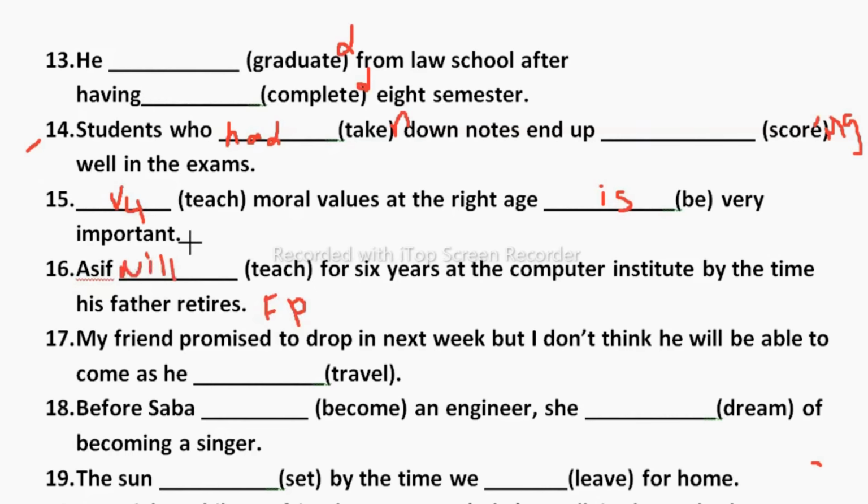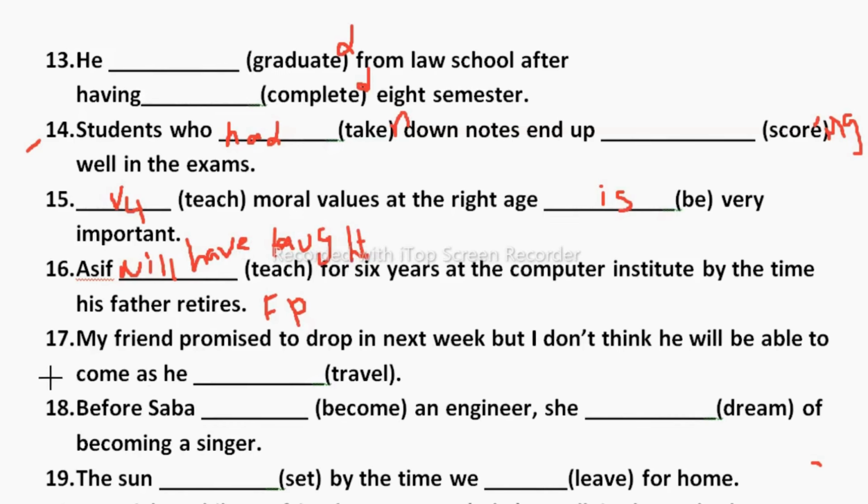Asif will have taught, because have form always gets V3. Taught for 6 years at the computer institute by the time his father retires.